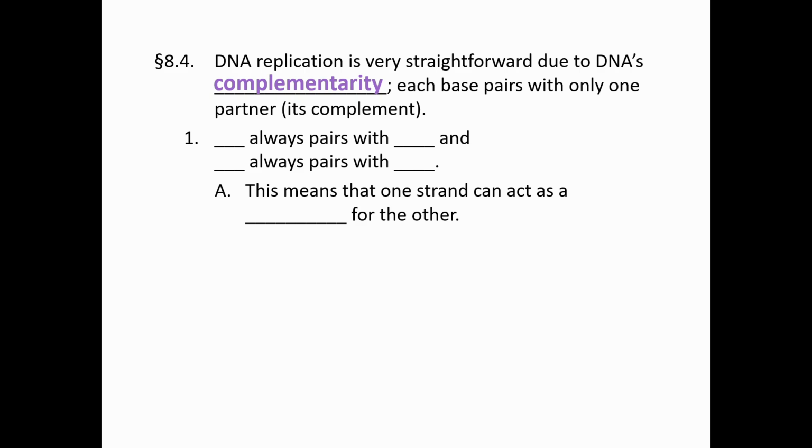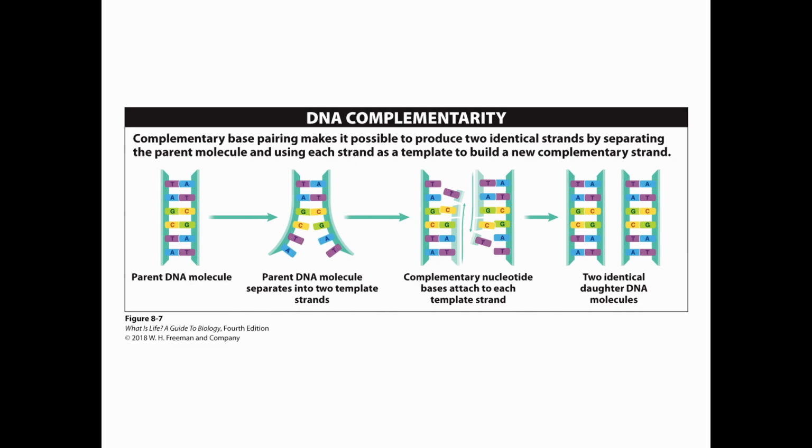Now, when it comes to replicating DNA, the process is pretty straightforward. DNA has what's called complementary base pair rules, meaning that base pairs only have one potential partner, its complement. And we see that A's always pair with T's and G's always pair with C's, and vice versa. That means that we can use one side of the DNA molecule, one strand, as a template for the other. We don't actually have to have both sides present to know exactly what the DNA molecule looks like. And that makes replication really, really easy.